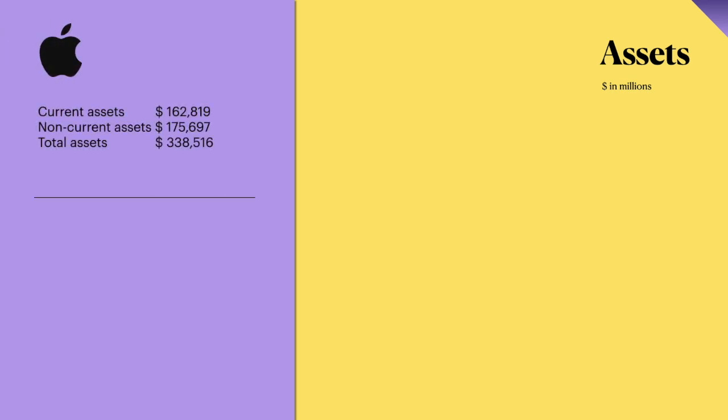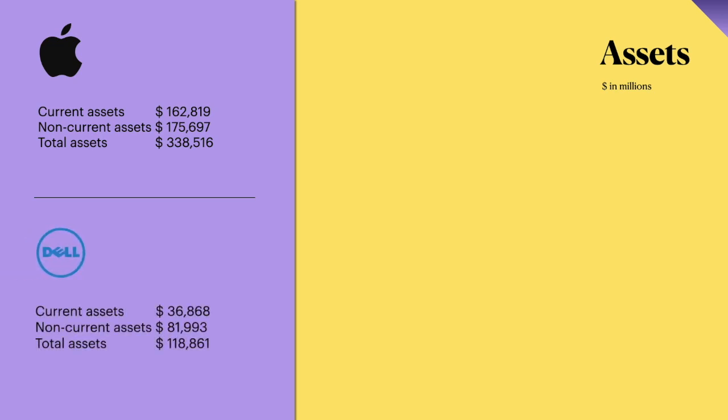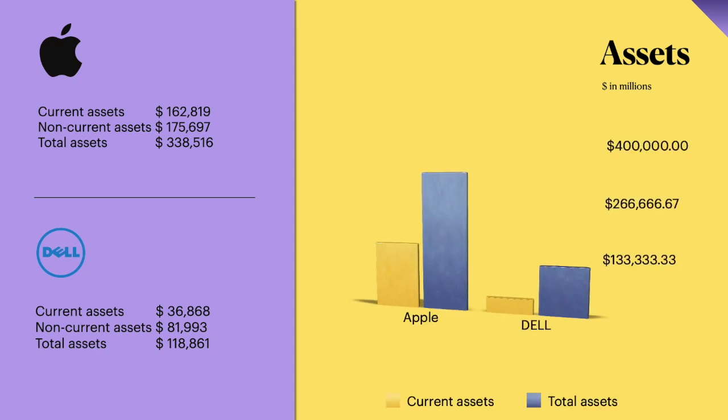The assets of Apple, the current assets, is approximately $162,890 million, while the non-current assets is about $175,697 million. On the other hand, Dell has exactly $36,868 million of current assets and $81,993 million of non-current assets.